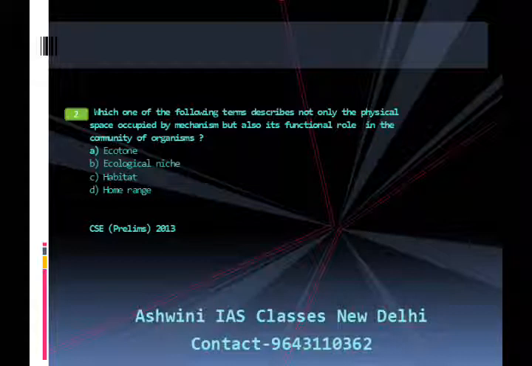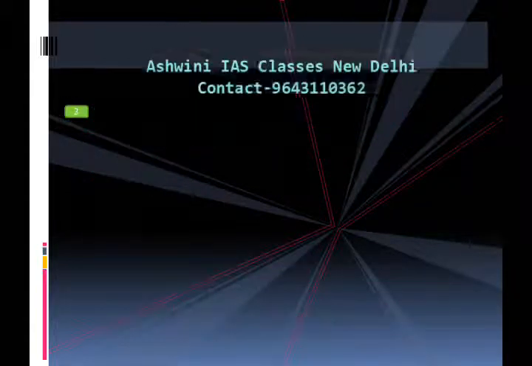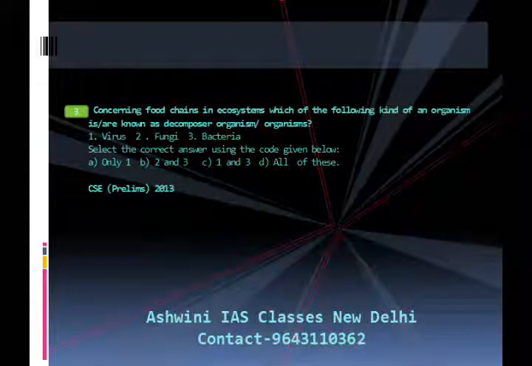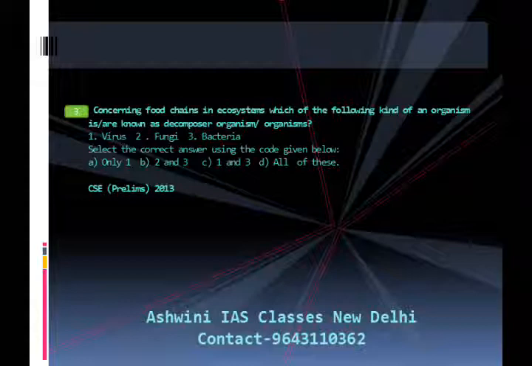Now let us move to question number 3. Concerning food chains in ecosystems, which of the following kind of an organism is or are known as decomposer organism or organisms? One is virus, second is fungi, third is bacteria. Select the correct answer using the code given below. A. Only one, B. 2 and 3, C. 1 and 3, D.